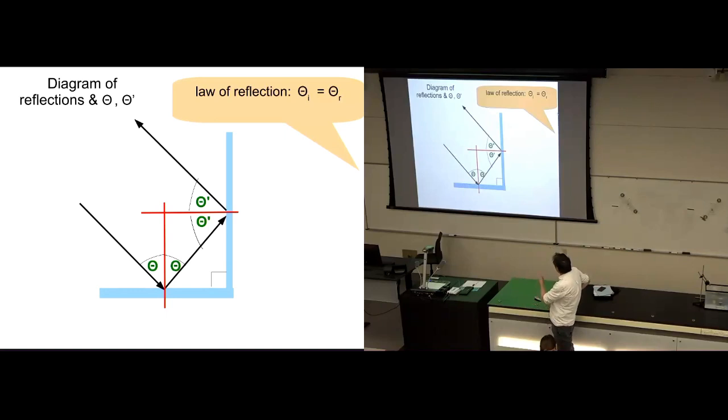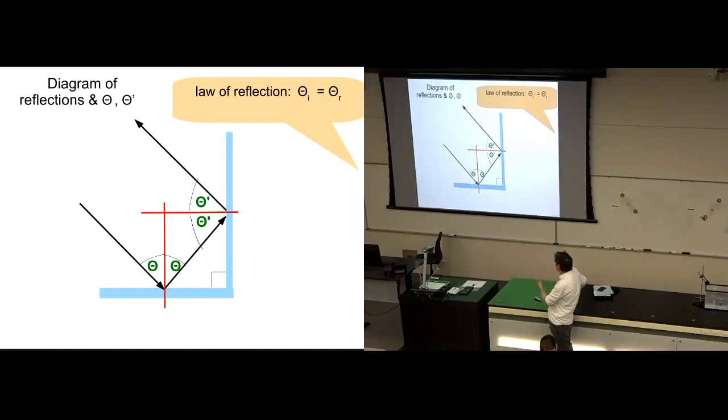Here's the retroreflector again, horizontal mirror, vertical mirror. Here's the incoming light ray. Here's the outgoing light ray. There's a reflection downstairs here off the horizontal mirror that obeys the law of reflection. There's a reflection upstairs here off the vertical mirror that obeys the law of reflection.